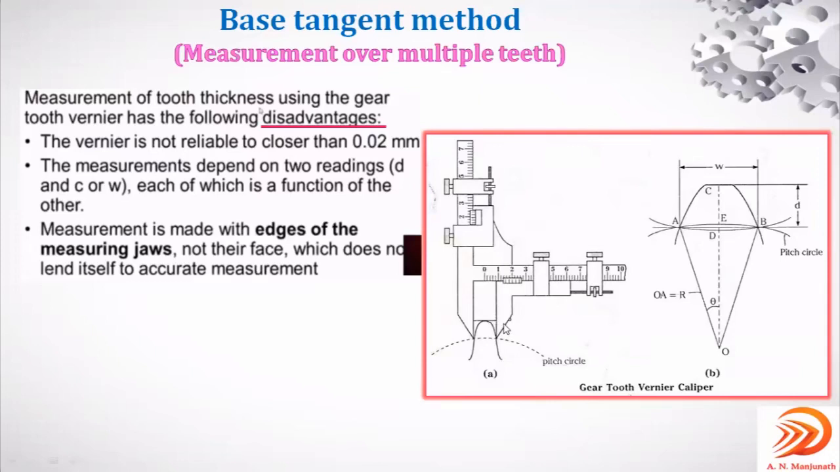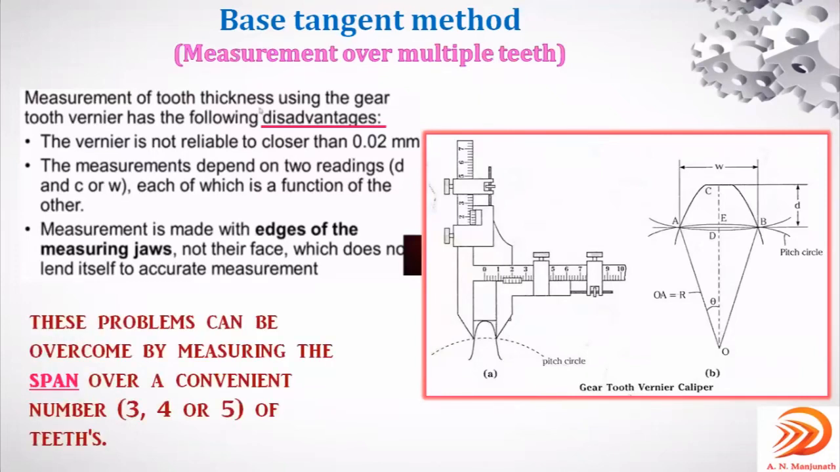But this measurement is over multiple teeth, right? See, this problem can be overcome by measuring the span. You can see on the screen, it measures the span. That's why here span is the important element. That's why I marked it in a different color. Span over a convenient number.